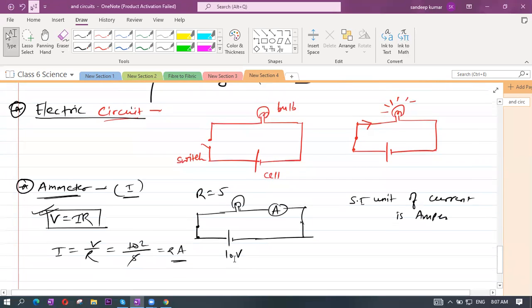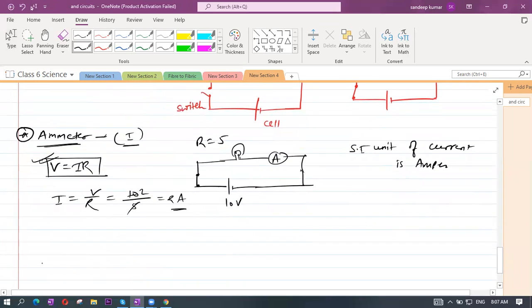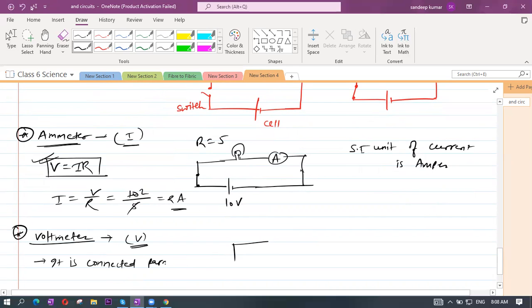Similarly, a voltmeter is connected in parallel. That also you should know. What is a voltmeter? It is a device which is used to measure voltage. So how do we connect it? It is connected parallelly in the circuit. Here I am showing the circuit.